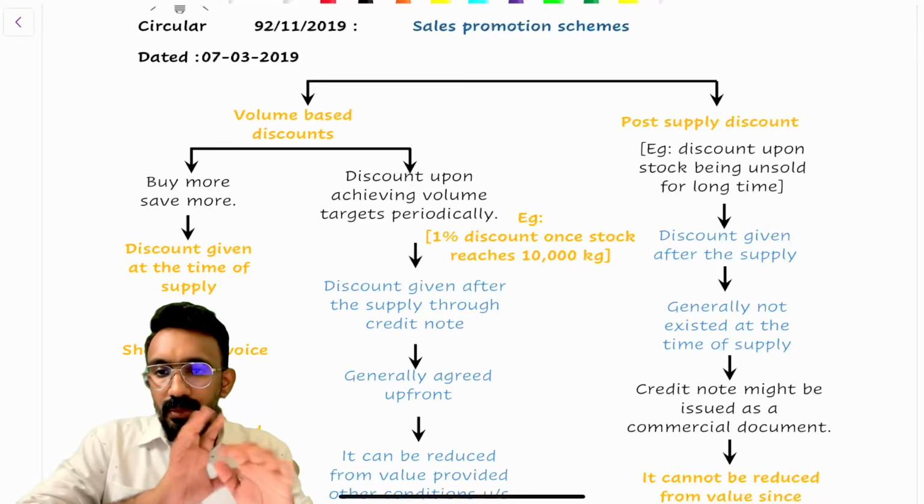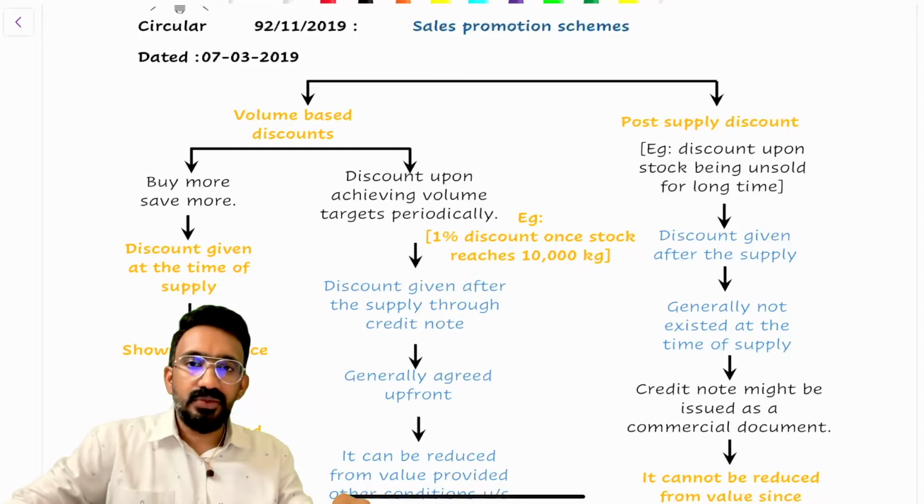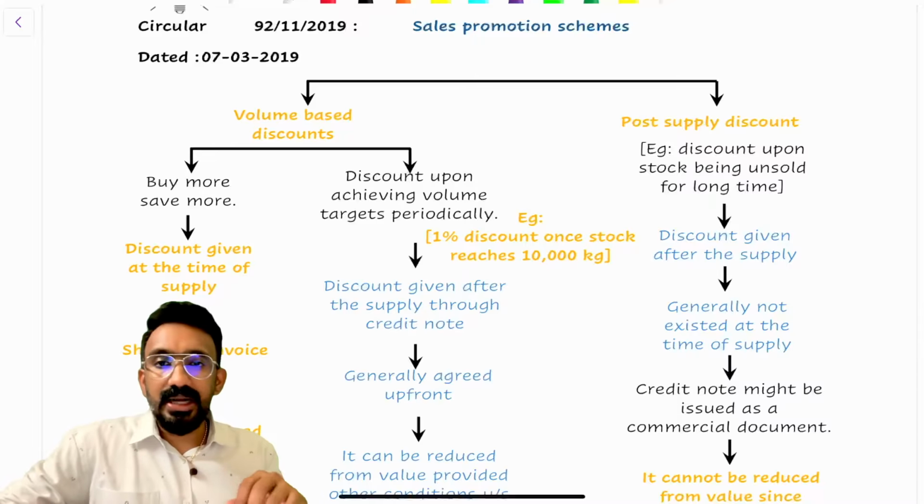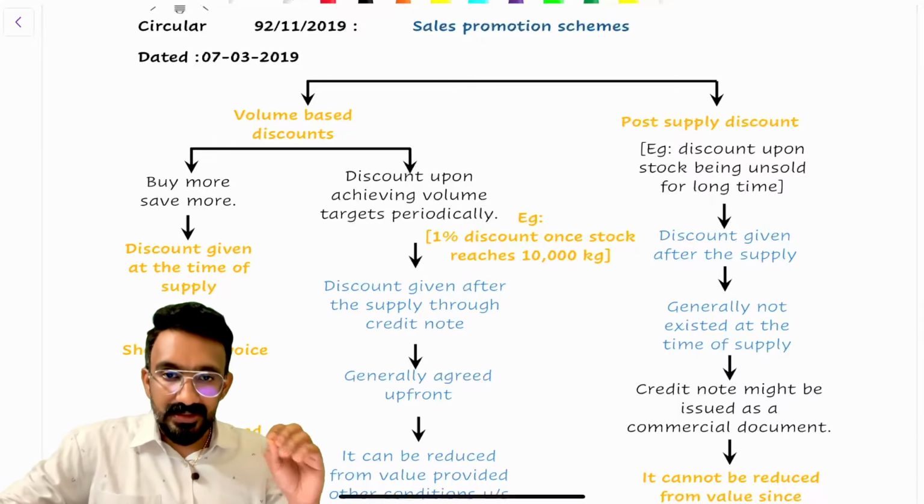Then we will move to the valuation rules. That's the idea. So Circular 92 bar 2019. This circular had 4 sales promotion schemes being discussed.